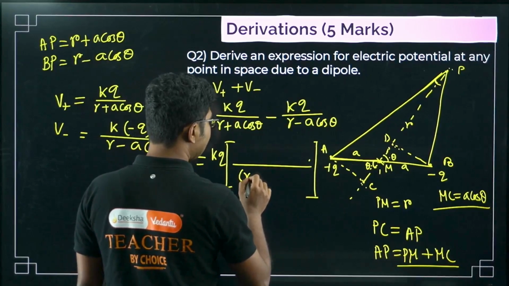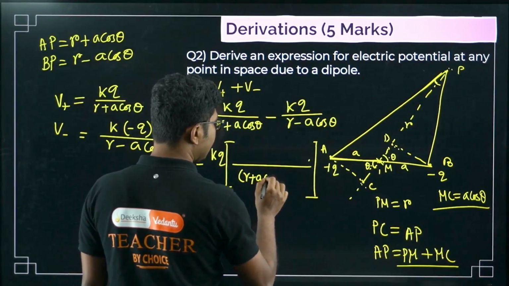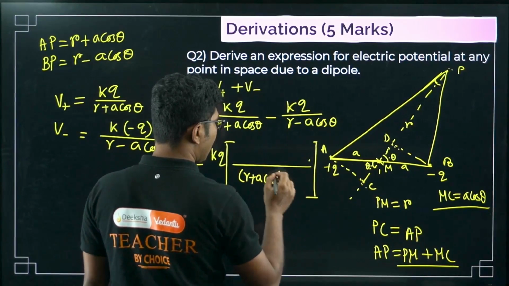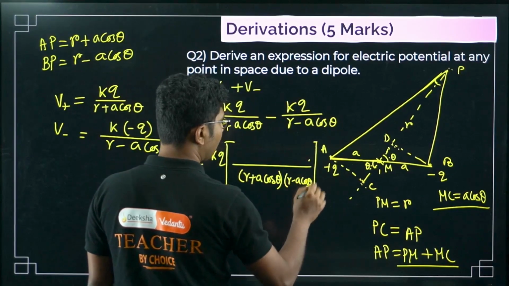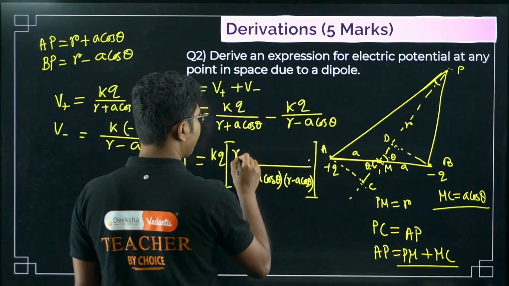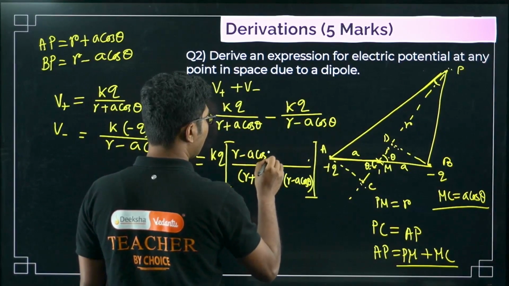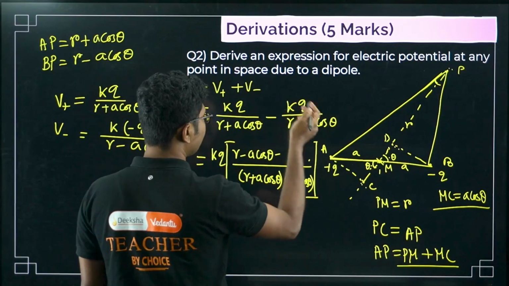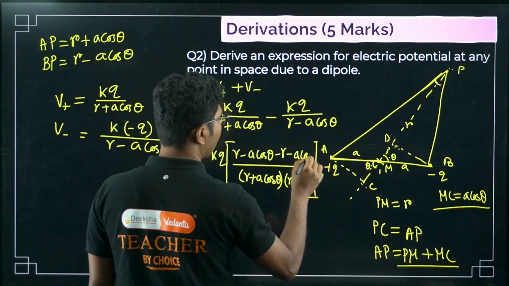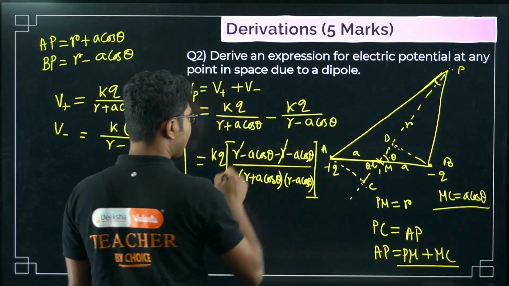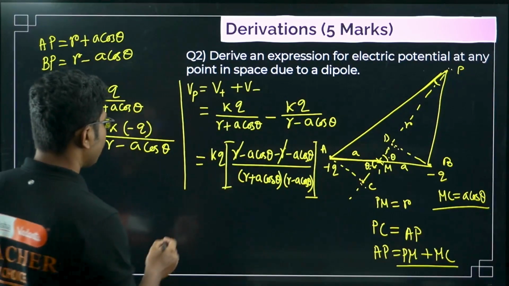What is the LCM of these two terms? There is no direct LCM, so we simply have to adjust, and we use R plus A cos theta times R minus A cos theta, right? Now this will come here, R minus A cos theta, minus, this will go this side, R plus A cos theta. Okay, so R cancels. So what we will get?